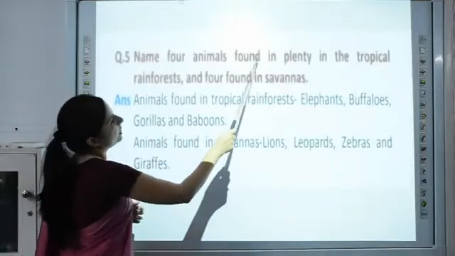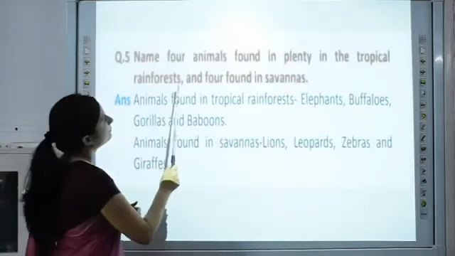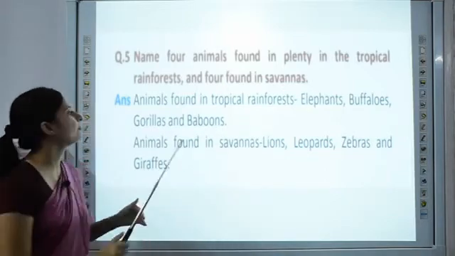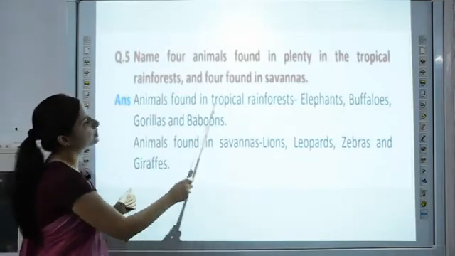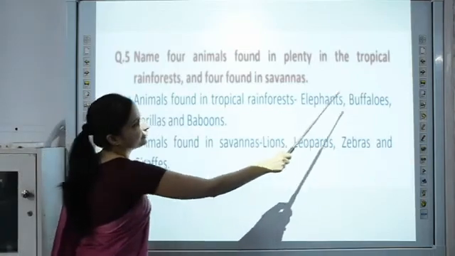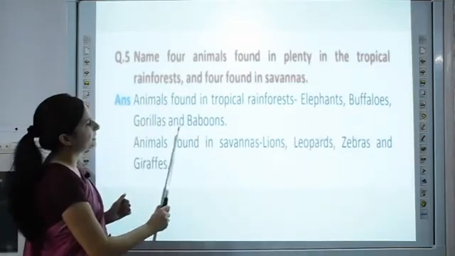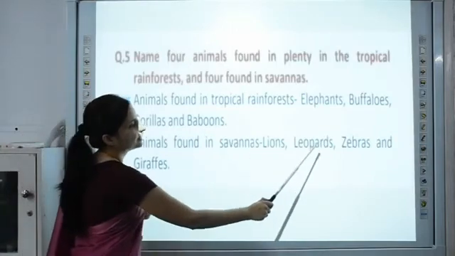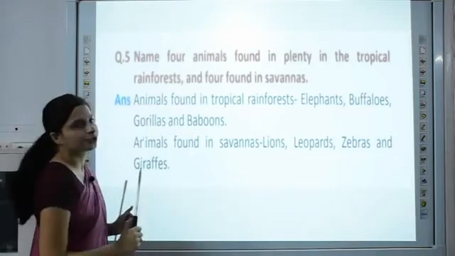Name 4 animals found in plenty in the tropical rainforest and 4 found in savannas. Now here we will talk about the wildlife of DRC. Animals found in tropical rainforest are elephants, buffaloes, gorillas and baboons. And animals found in savannas are lions, leopards, zebras and giraffes.